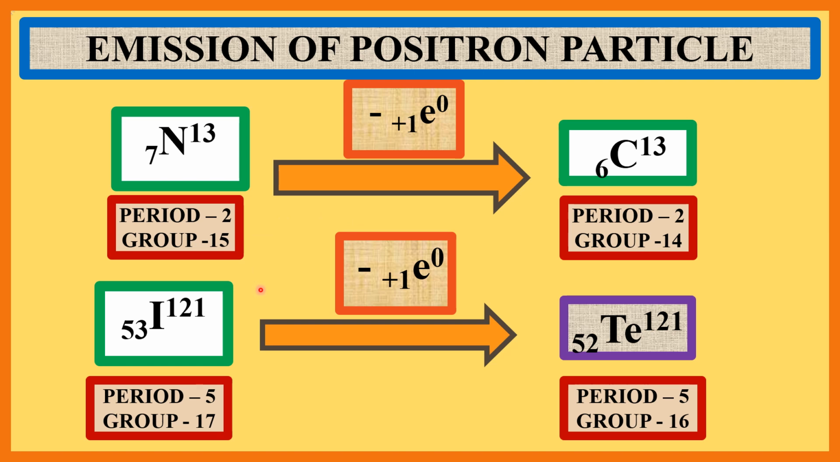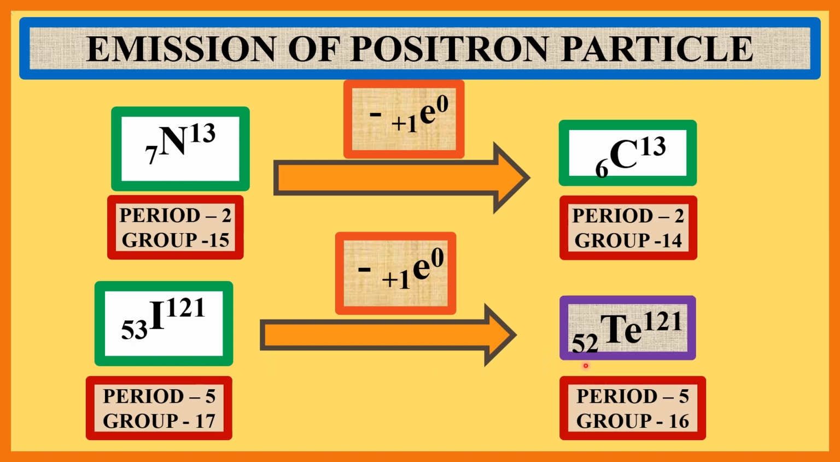Now see the second example. Iodine is an element whose atomic number is 53 and mass number is 121. When this iodine emits a positron particle, the new daughter element is tellurium, whose atomic number is 52 and mass number is 121. Here also atomic number is decreased by 1 unit, that is from 53 to 52, and mass number remains unchanged.